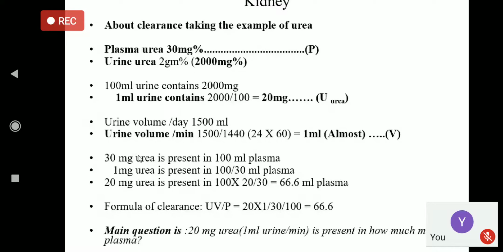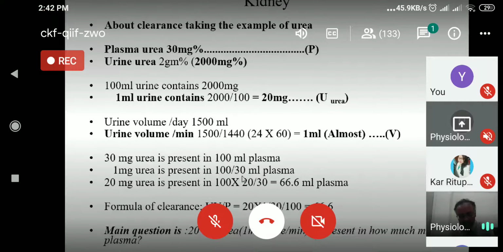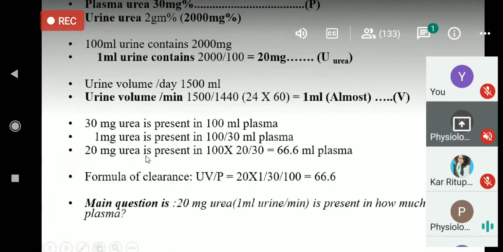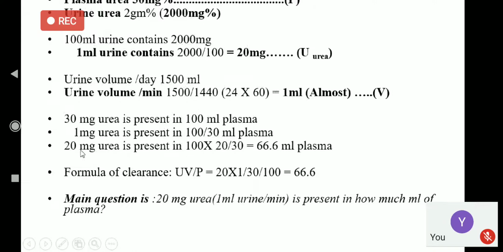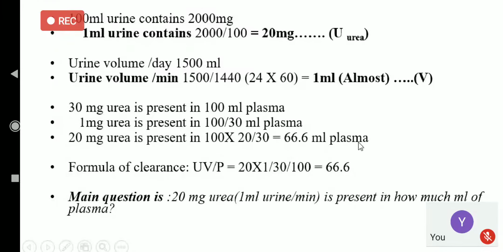Now think: 30 milligram of urea is present in 100 ml of plasma, because plasma urea level is 30 milligram percent. We are following the unitary method. So 1 milligram of urea is present in 100 by 30 ml of plasma. So 20 mg urea which came into urine is present in 66 ml of plasma.